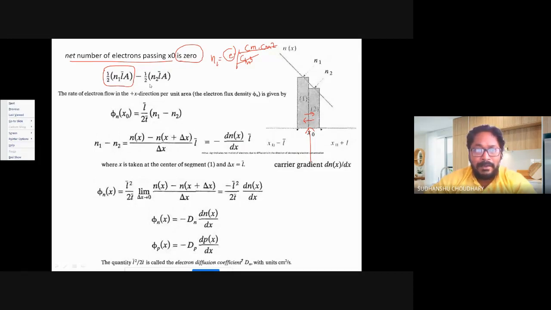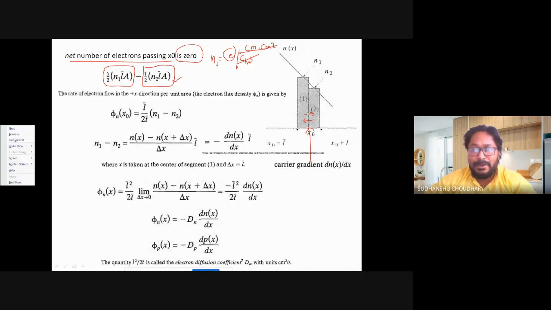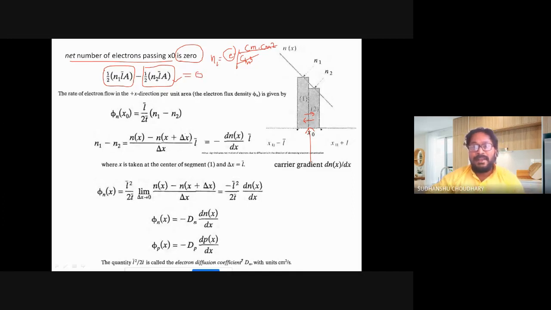Similarly, the number of electrons moving from 2 to 1 can be given by, again, 1 by 2, because 50% can move towards left and 50% to right, so 1 by 2 N2 L bar A. And the net number of electrons crossing this x naught is this minus this. So that is actually 0. The net number of electrons crossing the plane x naught is 0.